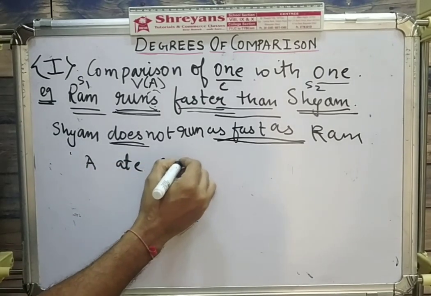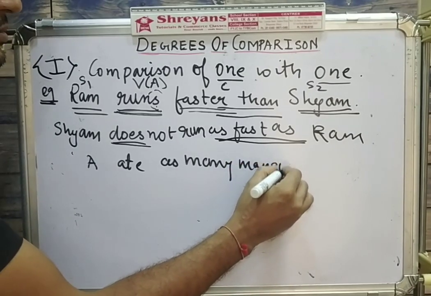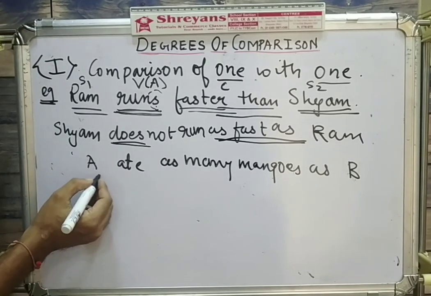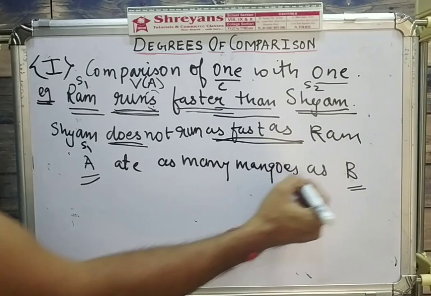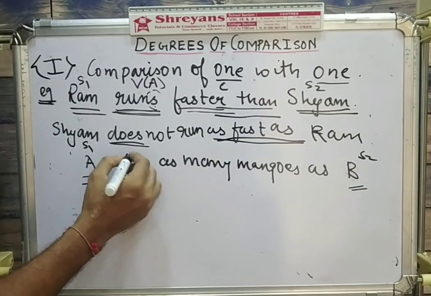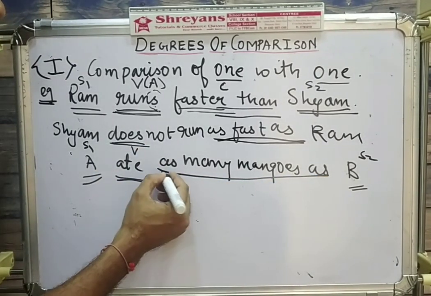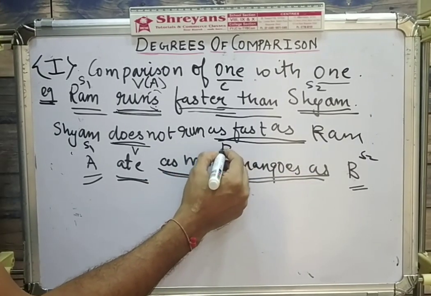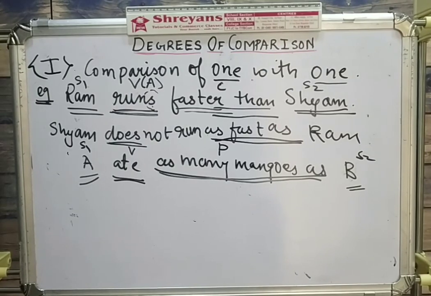A ate as many mangoes as B. So here the comparison is made between A and B. So your A is subject 1, B is subject 2. If you see the verb here, the verb is ate. And if you see the degree, it is as many mangoes as dash as dash as. So कौन सा degree है? Positive degree. So your answer has to be in comparative degree.